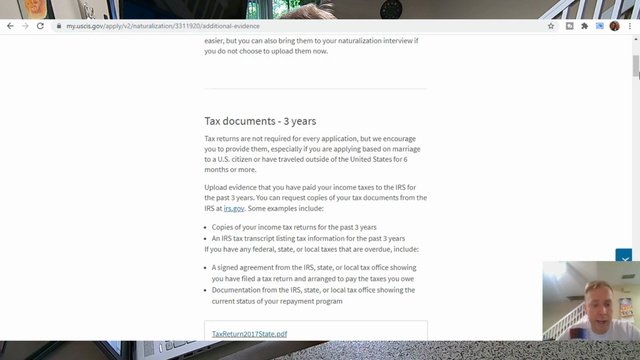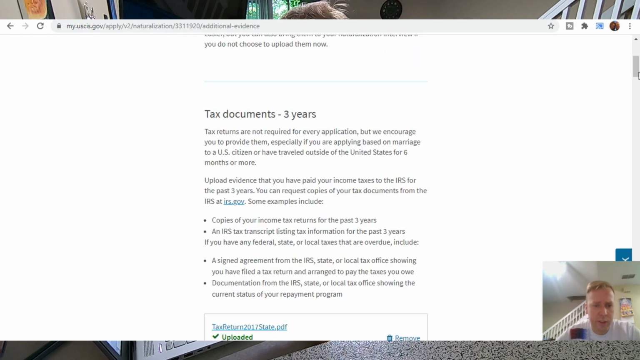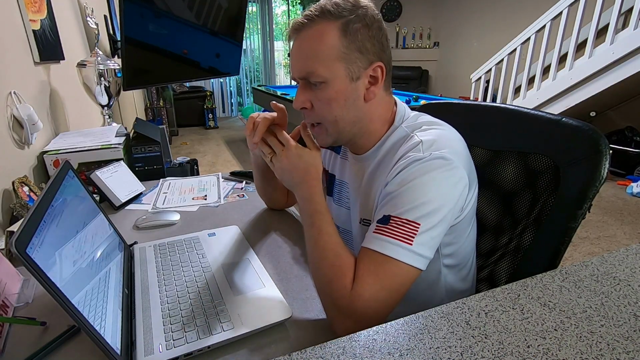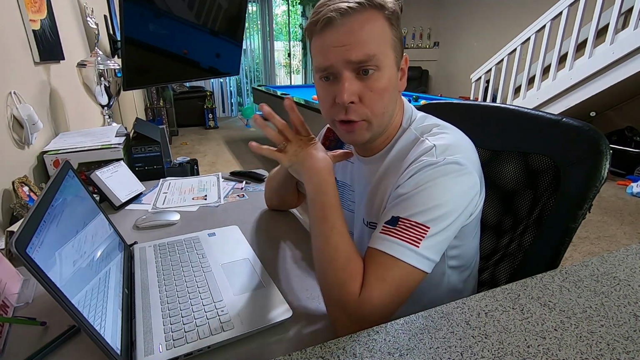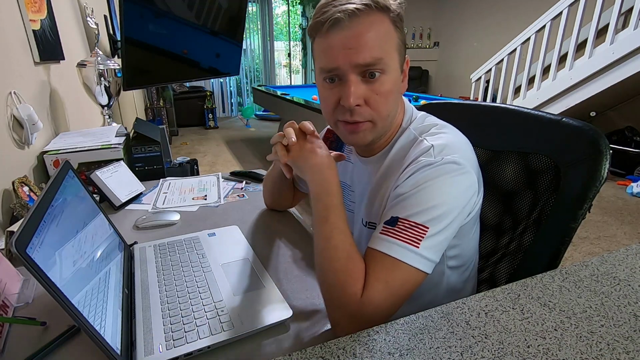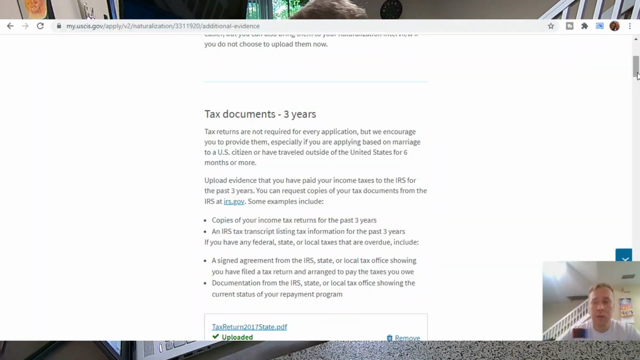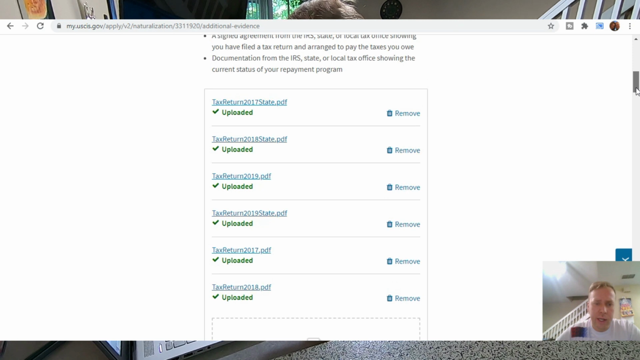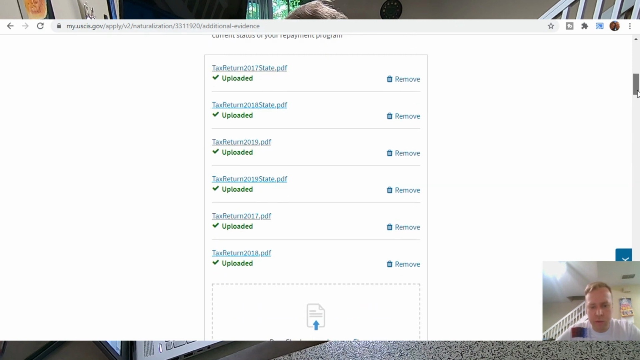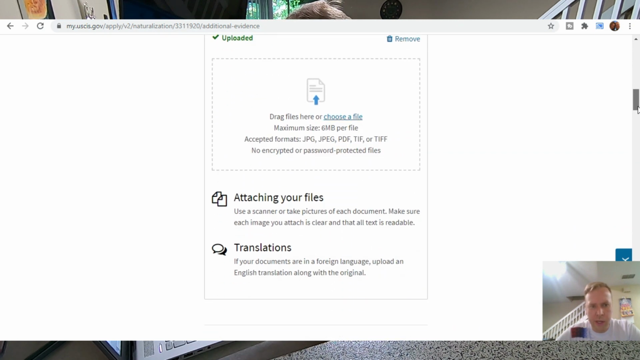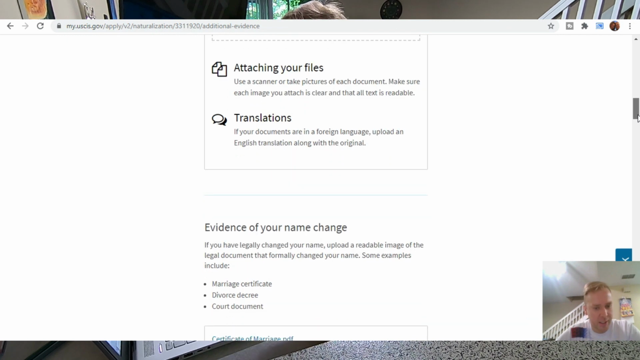tax document for the last 3 years. It's not a requirement, so pay attention. So it's not a requirement, you don't have to provide that, but if you've been away from the country for at least 6 months, they strongly encourage you to provide 3 years of taxes. I uploaded that just in case, even though we haven't been outside of US for 6 months. I attached that just in case, just to be safe.